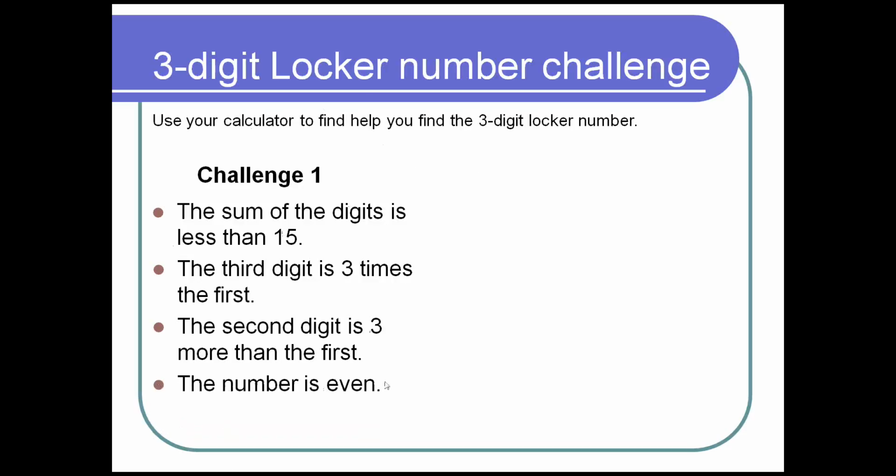One of the other beauties of these kind of challenges is that the kids need to realize that not always the first clue is the most important or the one that they should start with. We've gotten kids into the habit of going 1, 2, 3, 4. They go in order. When in this case, for me anyway, and maybe not for you, but for me, this was the most important clue. Now I knew the last number was a 0, a 2, a 4, a 6, or an 8. That doesn't sound like it cuts stuff down very much, but for me it really did. And that's how I was able to go ahead and figure out the problem.